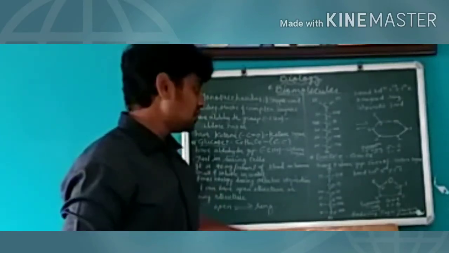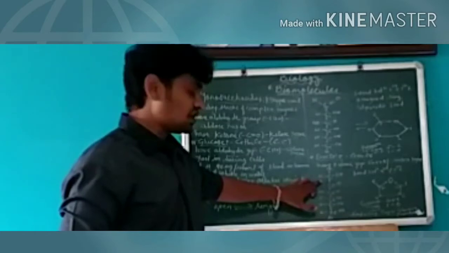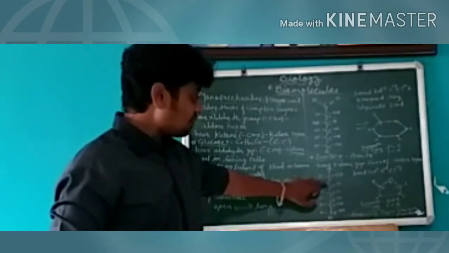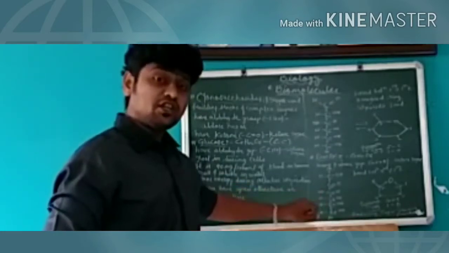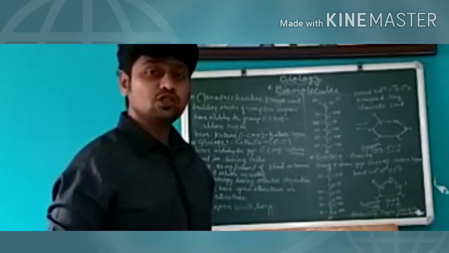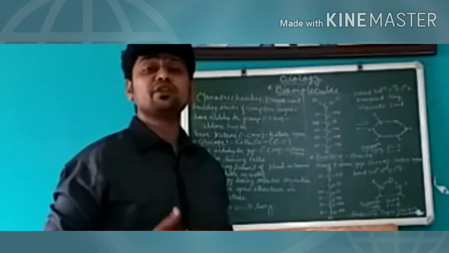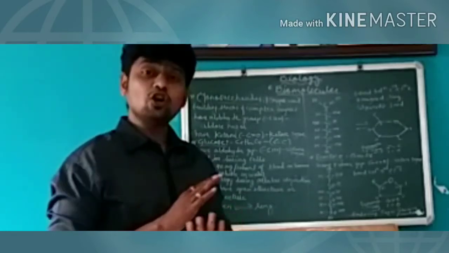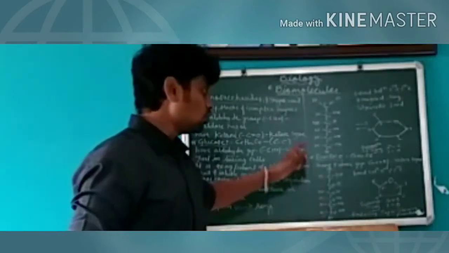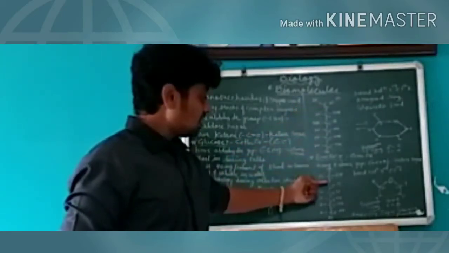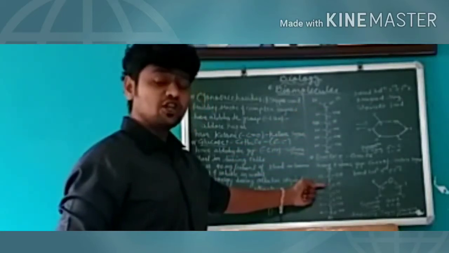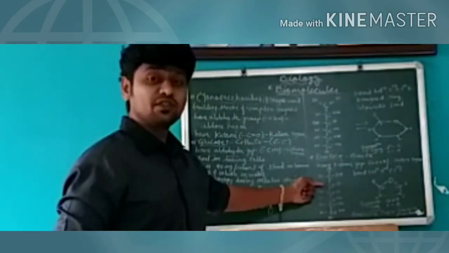If you see the structure again, there are 6 carbons present in the fructose open structure. The ketone group, the functional group in fructose, is attached on the sub-terminal carbon and not on the terminal carbon. In glucose we saw the functional group is at the terminal carbon. Here in fructose the functional group is attached to the sub-terminal carbon, the second carbon.